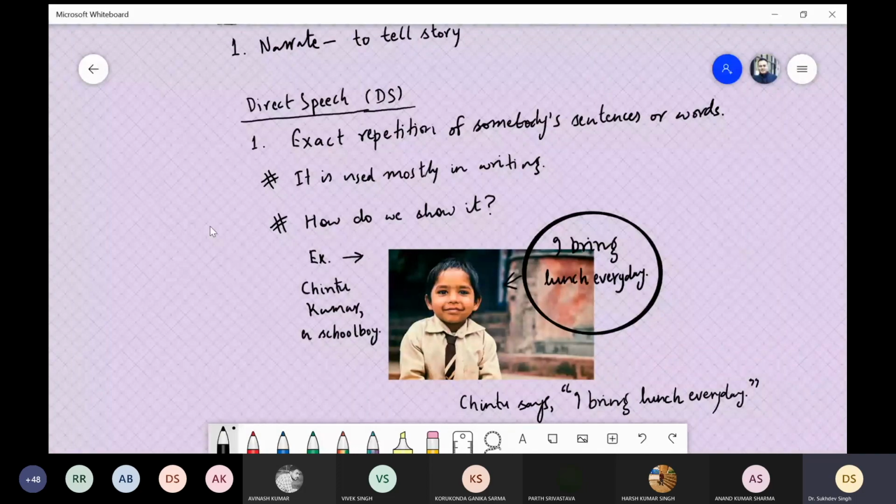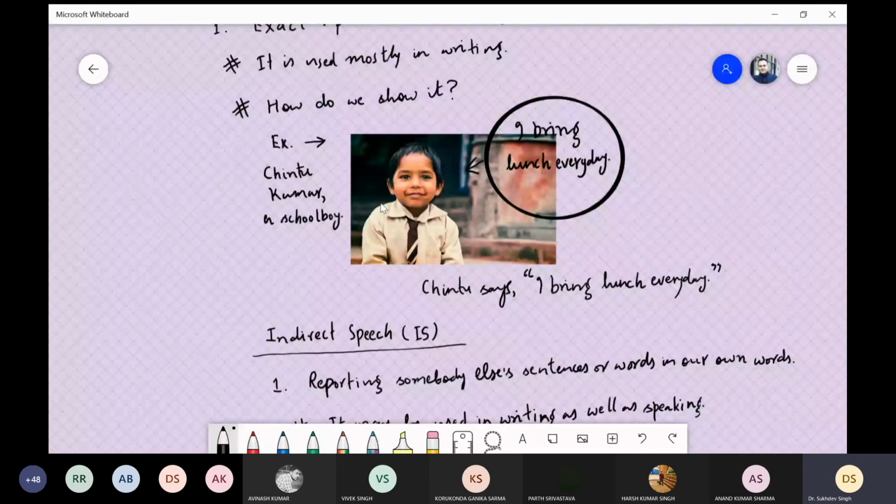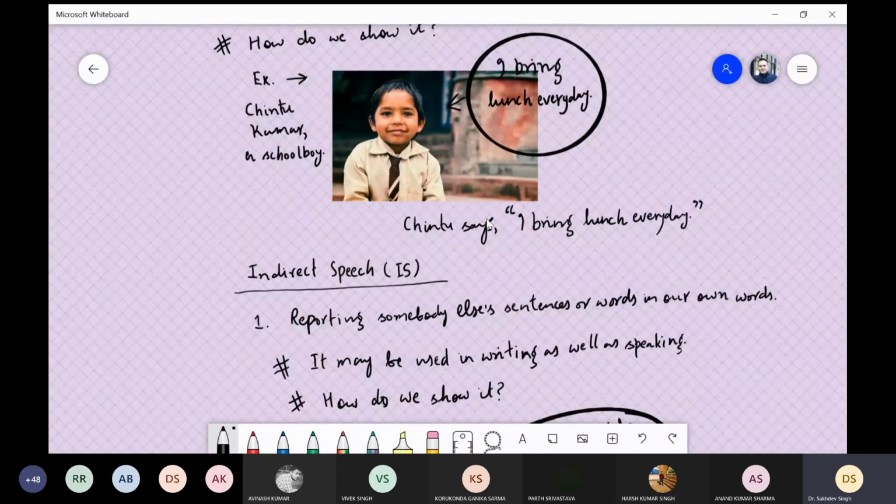Let's see the example. Chintu Kumar is a schoolboy, and now look at the dialogue box. Chintu Kumar is saying, I bring lunch every day. This statement we will convey in the direct speech. We will write it like this: Chintu says, and then we will add a comma.